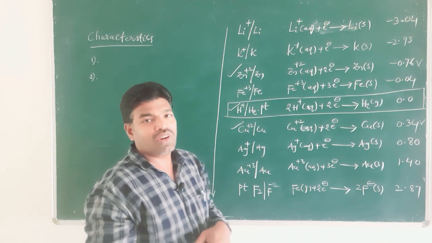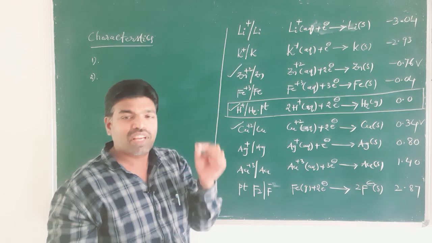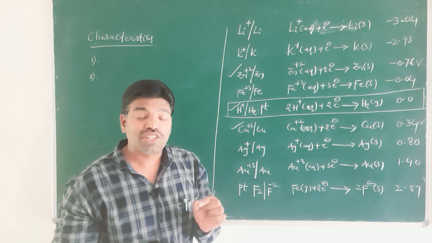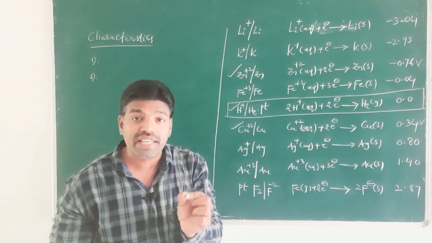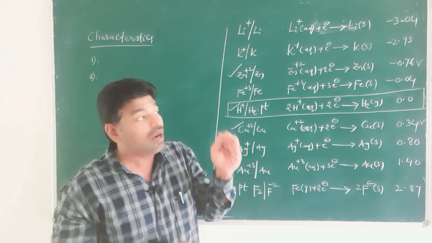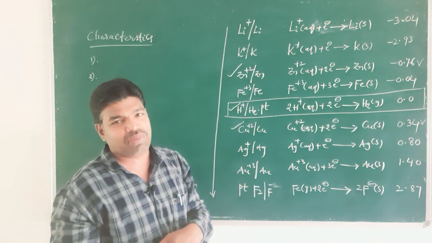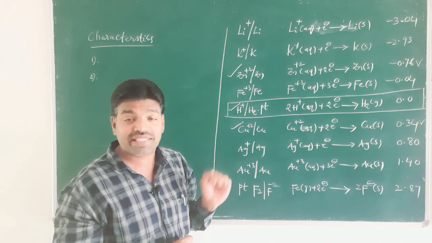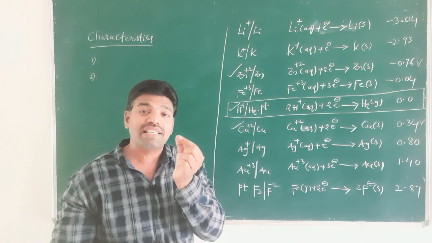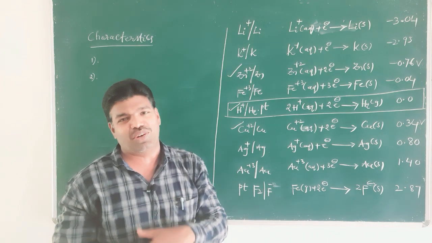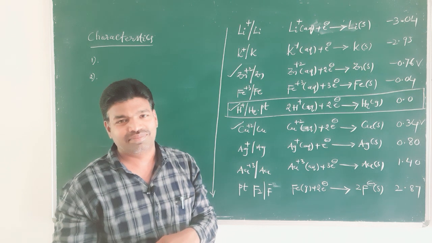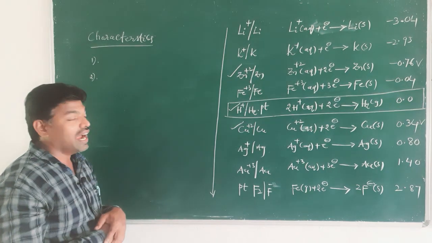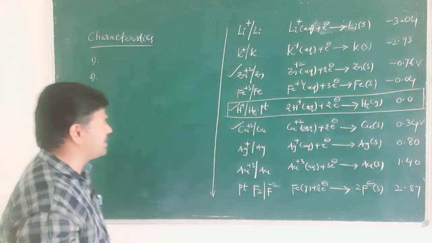What you should keep in mind is that the substances which behave as stronger reducing agents than hydrogen are placed above hydrogen in the electrochemical series, and the substances which act as strong oxidizing agents are placed below hydrogen in the electrochemical series. That is another characteristic, and the third characteristic is